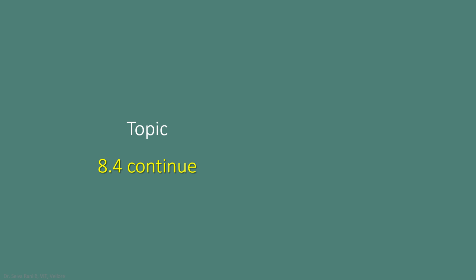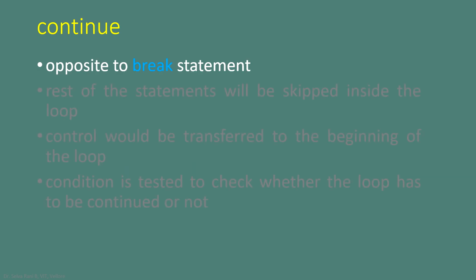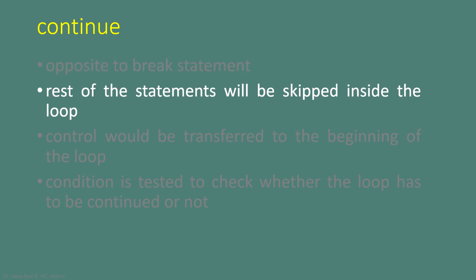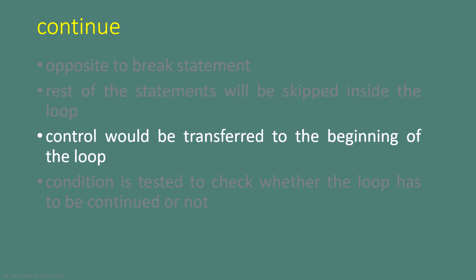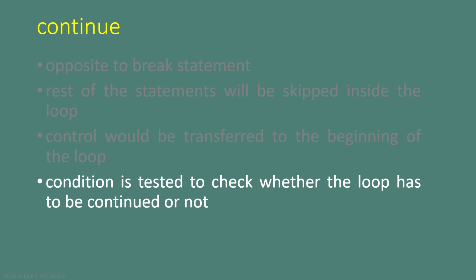In this video, we are going to learn about continue. Continue statement is opposite to break statement. The rest of the statements will be skipped inside either a for loop or a while loop once the interpreter encounters continue. The control would be transferred to the beginning of the loop after encountering continue, and the condition is tested to check whether the loop has to be continued or not.